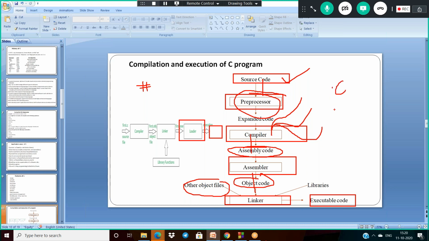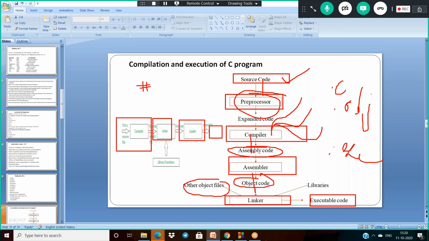So .c and .obj file, and next the .exe file is finally generated through the linker, and this is loaded with the loader. With the help of the loader, this .exe file goes into the RAM, and finally the expected output will come. So here I am giving the first .c source program, and it is given to the compiler.